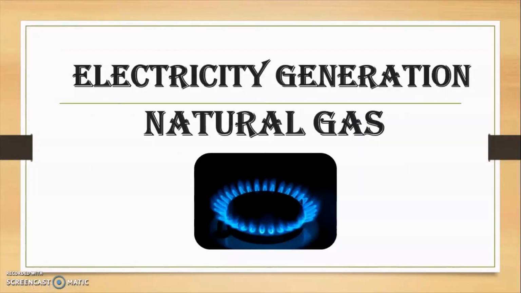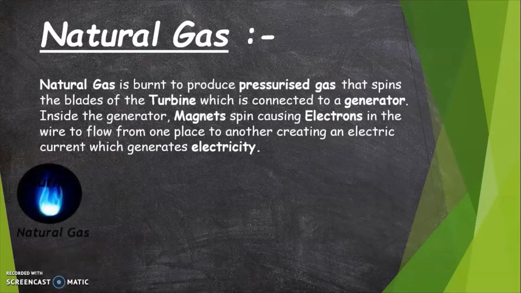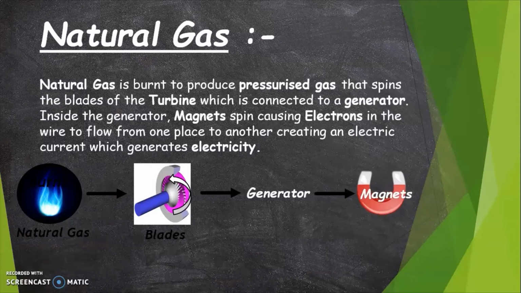Now let's understand how is electricity generated using natural gases. First, natural gas is burnt, due to which pressurized gas is produced. The pressurized gas then spins the blades of the turbine, which is connected to a generator. As a result, the magnets present in the generator start spinning, which causes electrons in the wire to start spinning, which creates an electric current which generates electricity.